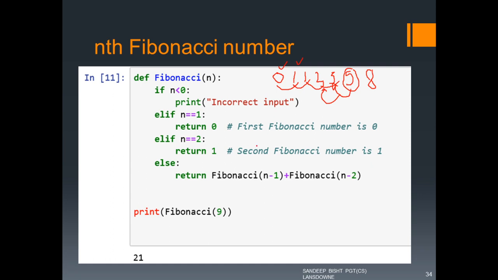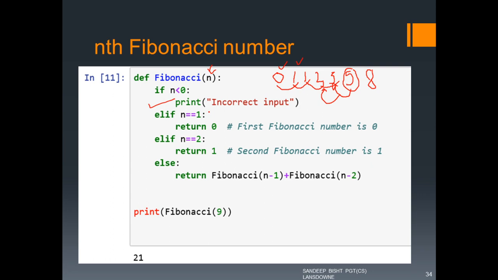So this is the function Fibonacci, which is taking a parameter n, and we are finding the nth Fibonacci number. So it cannot be less than 0, so we have printed incorrect input in case someone enters n less than 0.